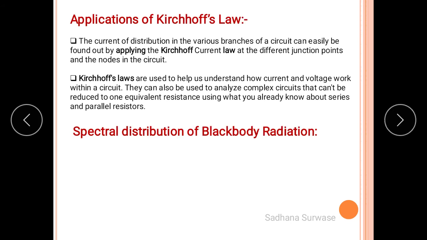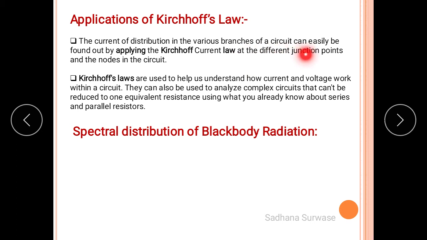The next point, applications of this Kirchhoff's law. See, the first application: the current distribution in various branches of a circuit can easily be found by applying Kirchhoff's current law at different junctions, points and nodes in the circuit. When we supply current into the circuit, that circuit is made up of various branches.